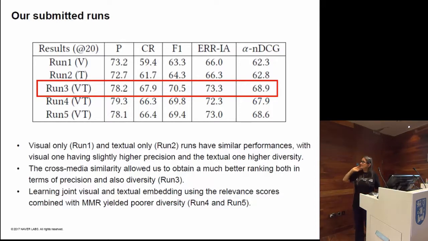Except for the textual run, where the textual similarity or textual embedding was used both for the diversity and the run, we always used the RMAC features for the diversification, and Inception ResNet for the re-ranking, for the cross-media similarity.